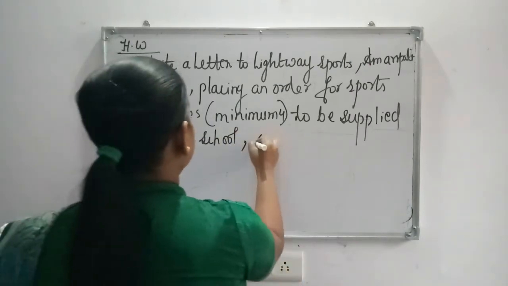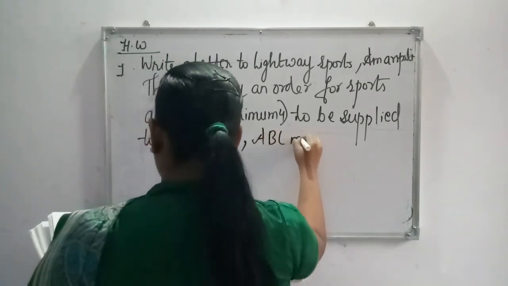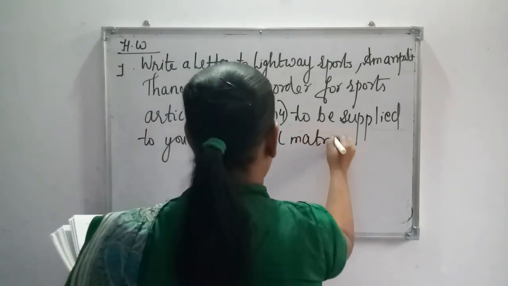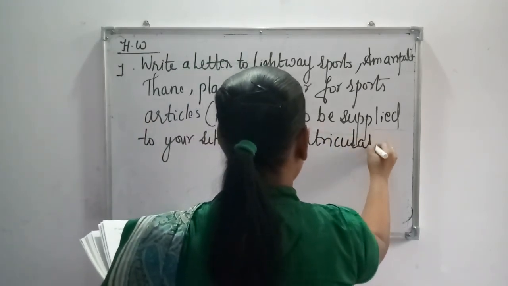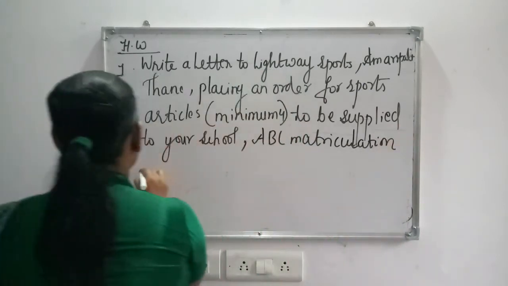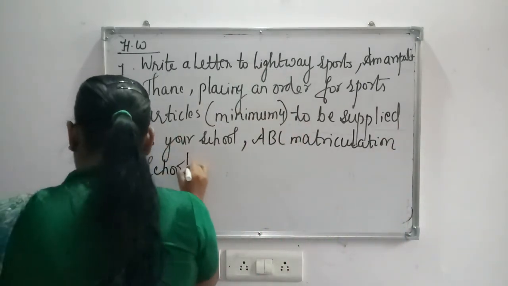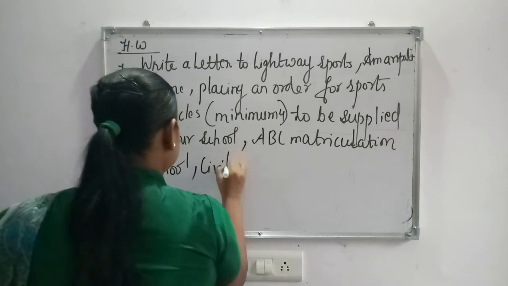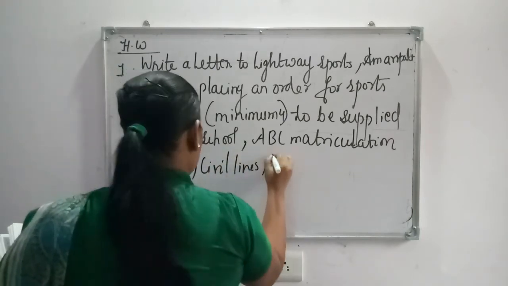You can write it as ABC Matriculation School, Civil Lines, Pune.